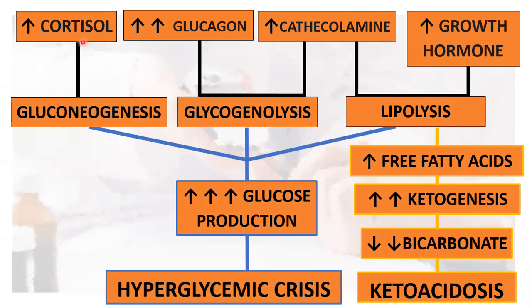Cortisol now would trigger gluconeogenesis in the liver. Glucagon and catecholamines would also trigger glycogenolysis, also in the liver. The catecholamines and growth hormone would cause lipolysis from the adipose tissue, leading to the increased glucose production from gluconeogenesis, glycogenolysis, and lipolysis, leading to hyperglycemic crisis.